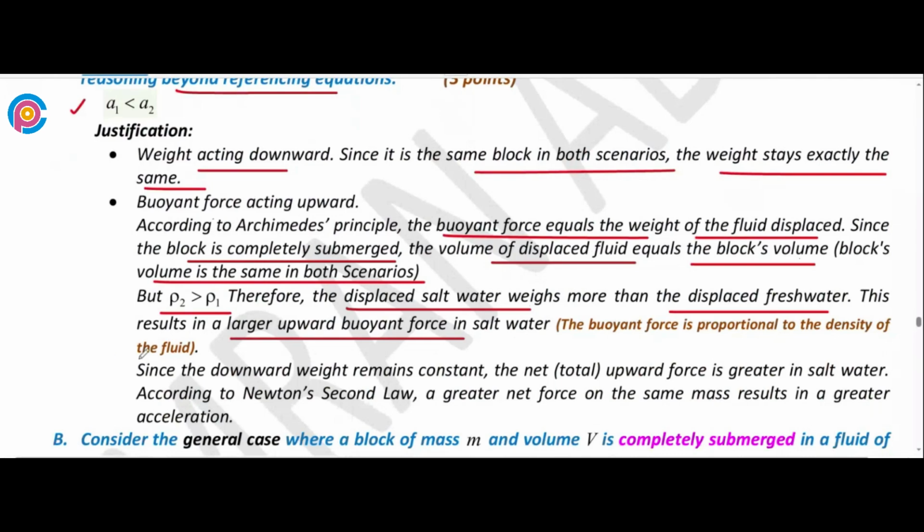The buoyant force is proportional to the density of the fluid, and the density of the salt water is greater than the density of the fresh water. Since the downward weight remains constant, the net upward force is greater in salt water. According to Newton's second law, a greater net force for the same mass results in greater acceleration. So in salt water there is a larger force, and therefore a larger acceleration.